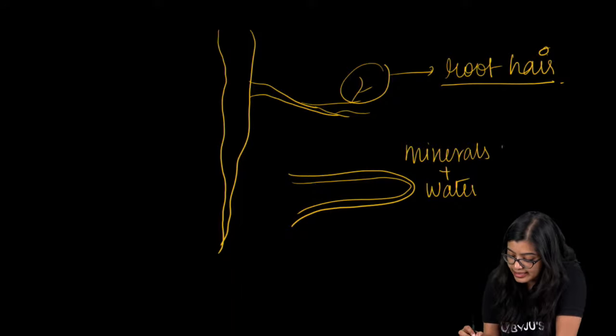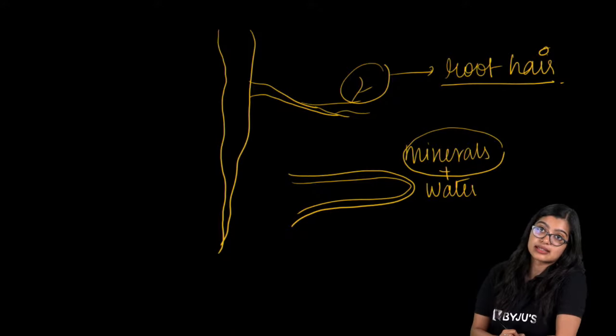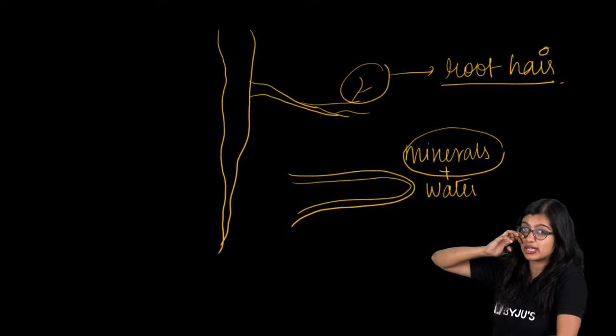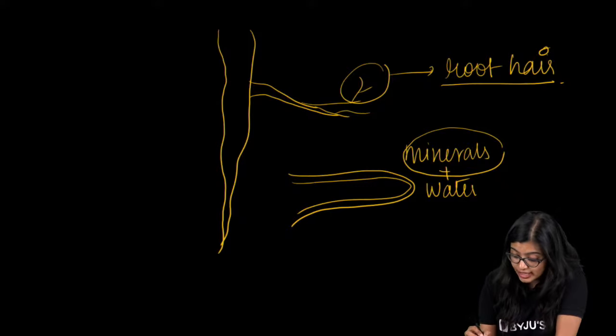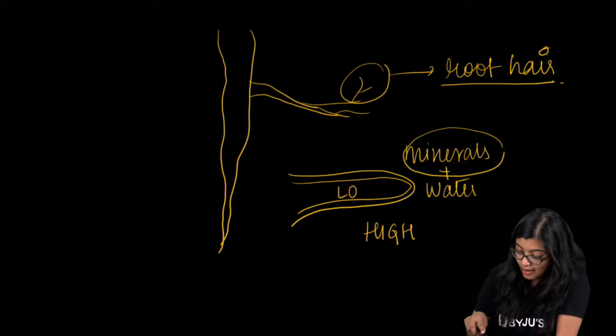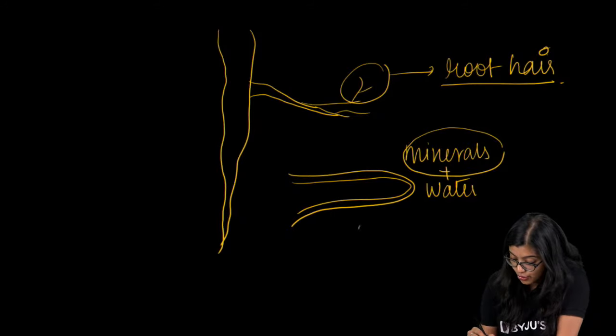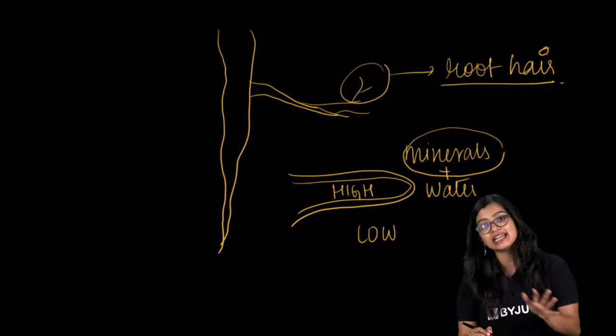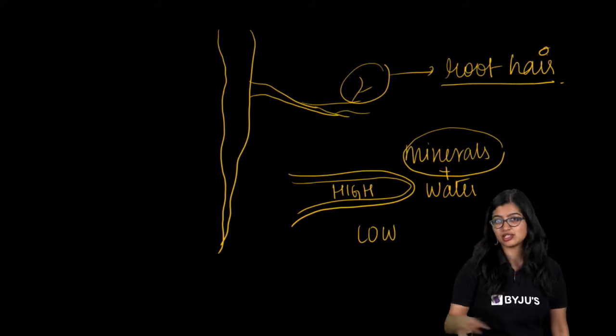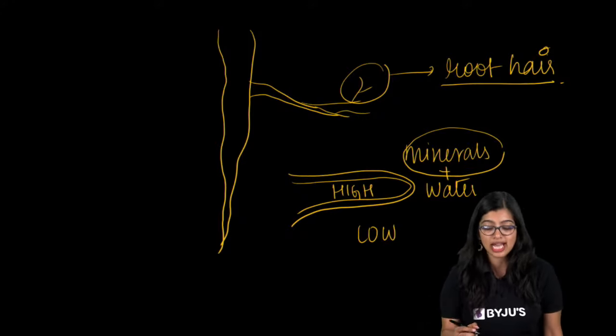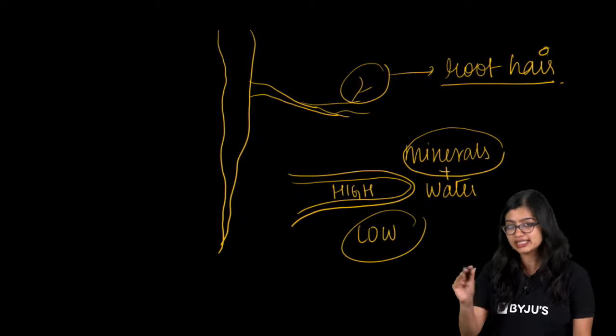Now in the case of taking up minerals, nutrients or ions, the movement goes from a region of low concentration to a region of high concentration. Inside there is a good amount of essential minerals or solute, but on the outside it's very less, but it's still there.